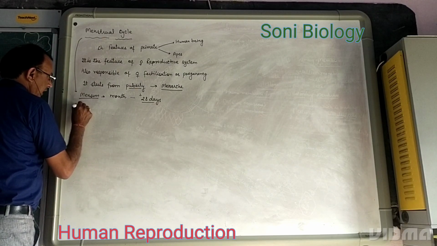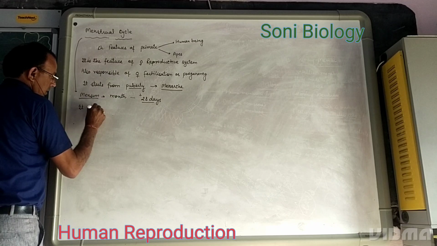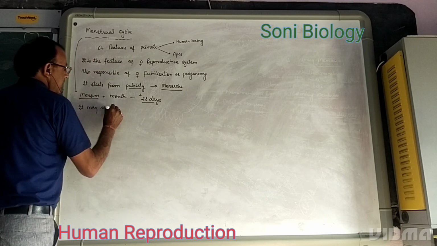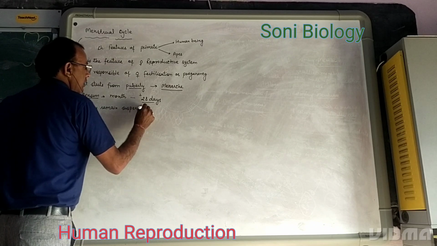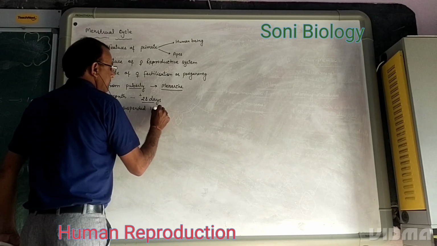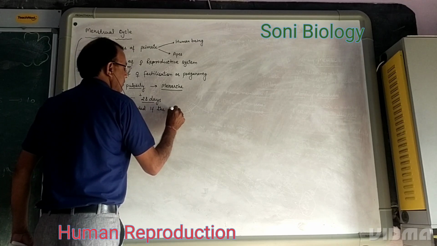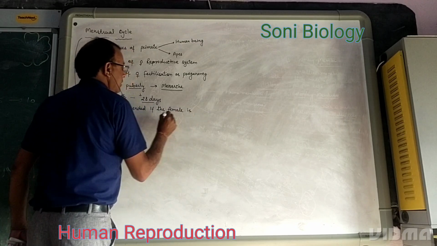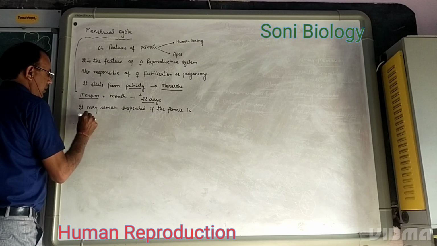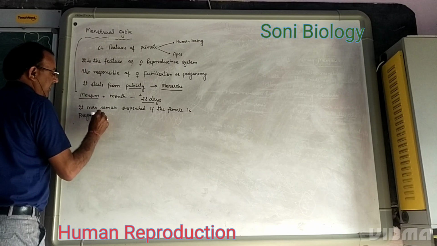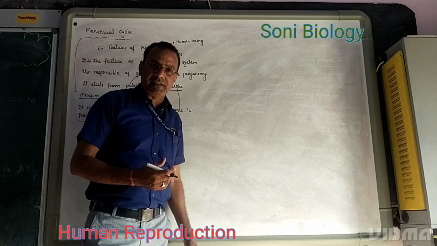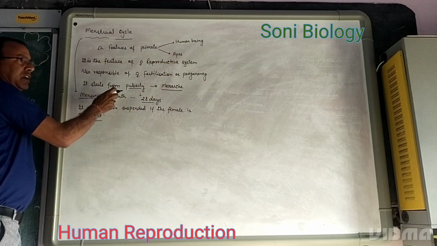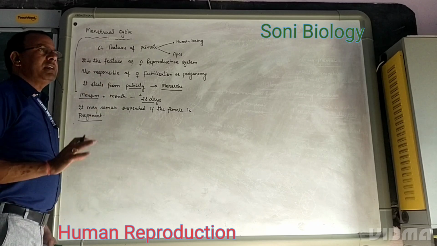Menstruation may remain suspended if the female is pregnant. If the female is already pregnant, there is no other ovulation and no formation of another egg can take place. So in that condition, the menstruation cycle stops.